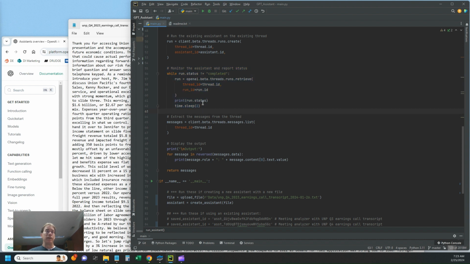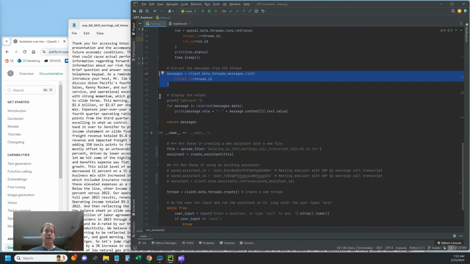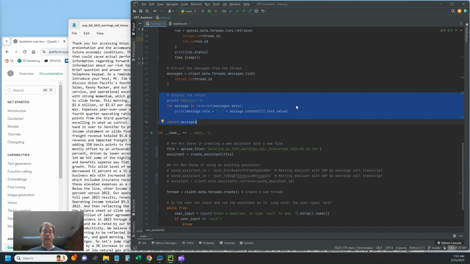Now we've got the result, and it adds it to the thread. So we need to extract the messages from the thread with this command here, and finally display the output. So we just print the messages from the thread, which will now include the latest question and the assistant's response to that question.